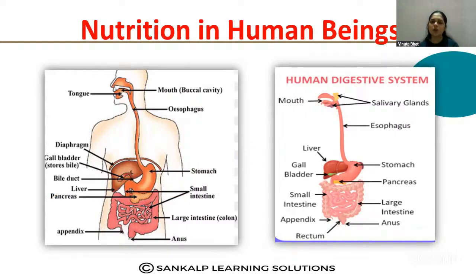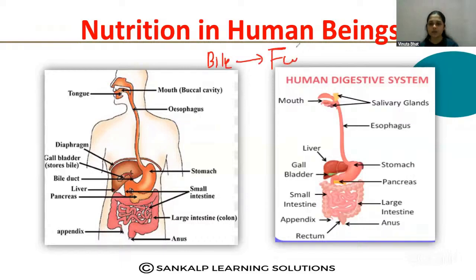So how do they help in the digestion? Through a common bile duct. Here this is the bile duct which transfers the bile juice to the small intestine. Bile juice acts on the fat.